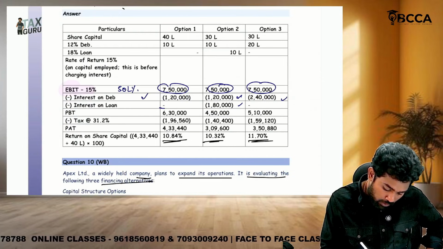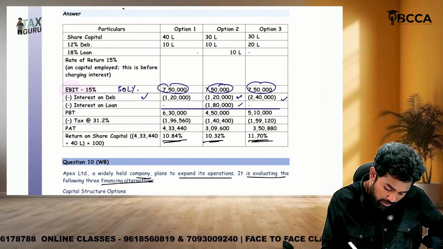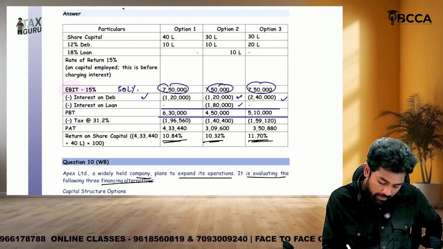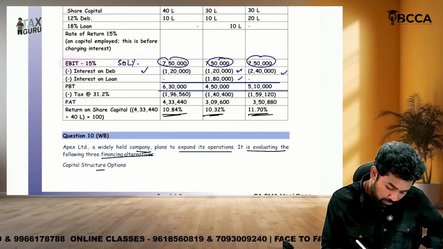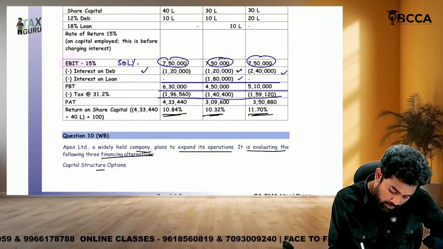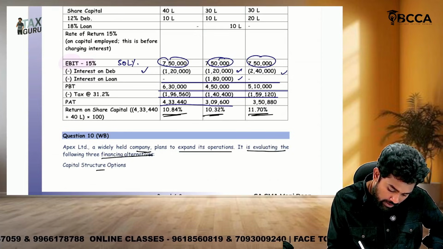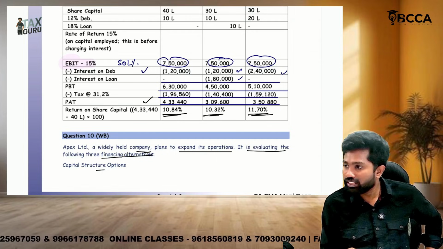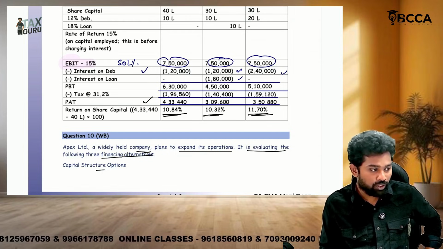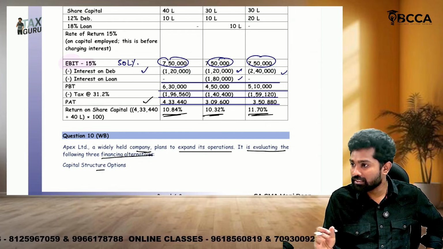You subtract. You get profit before tax. How much? 6 lakh 30, 4 lakh 50, 5 lakh 10. The tax rate they gave in the question is 31.2. Subtract it. You get PAT: 4 lakh 33,440, 3 lakh 9,600, 3 lakh 50,880. Sir, all this belongs to whom? Equity shareholders only, na? All this amount belongs to equity only because tax and interest you have paid.